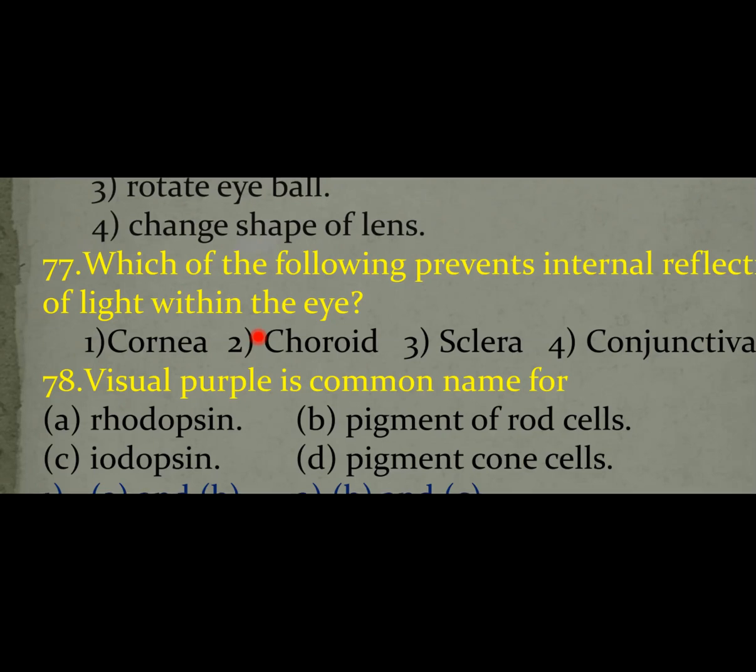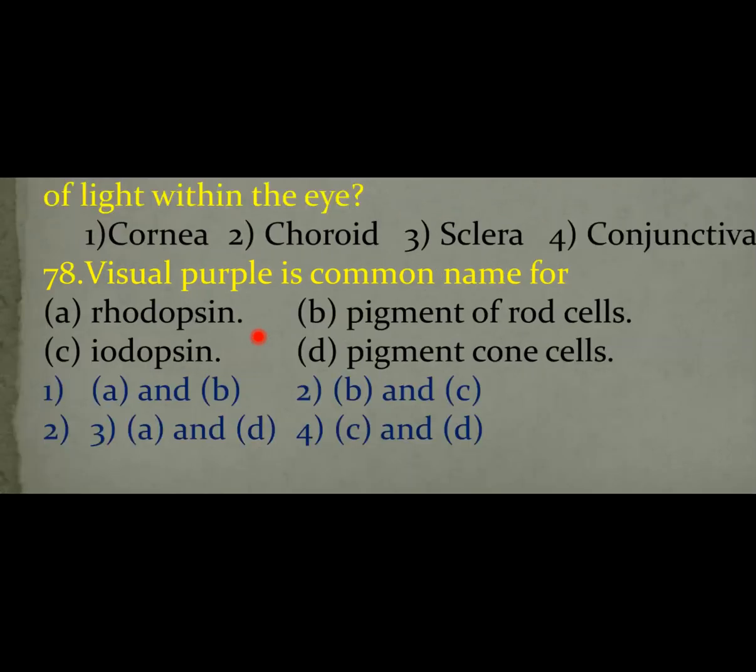Next, question number 78. Visual purple is the common name for. Rhodopsin is also called visual purple. Iodopsin is also called visual violet. Here the options: A, rhodopsin.